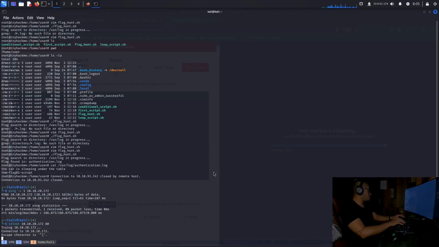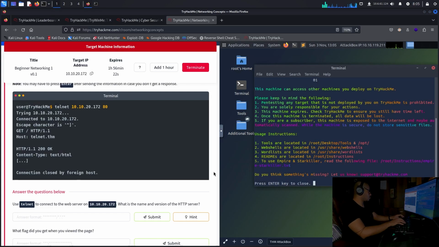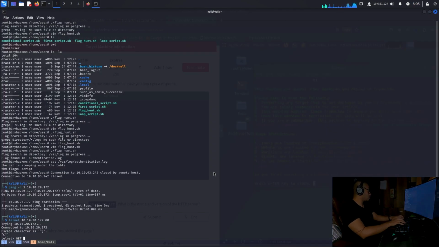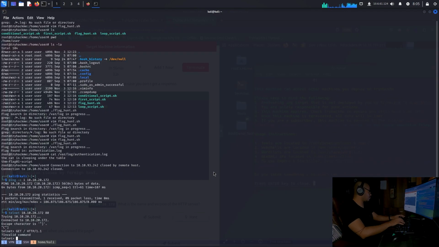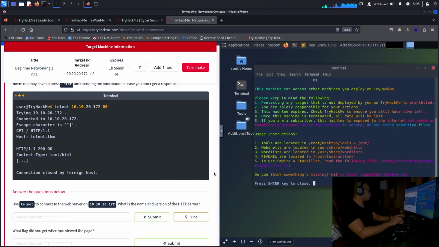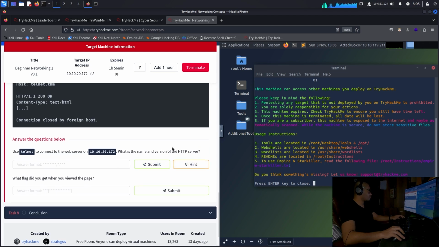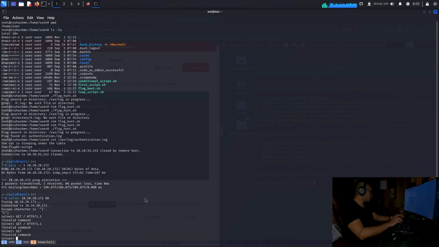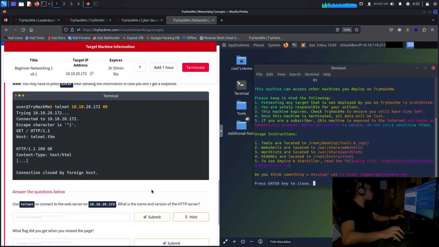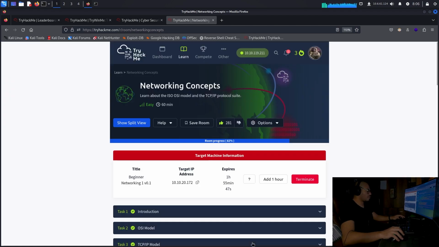What is the name and version of the HTTP server? So then I have to get HTTP 1.1 by command, but some Telnet commands.